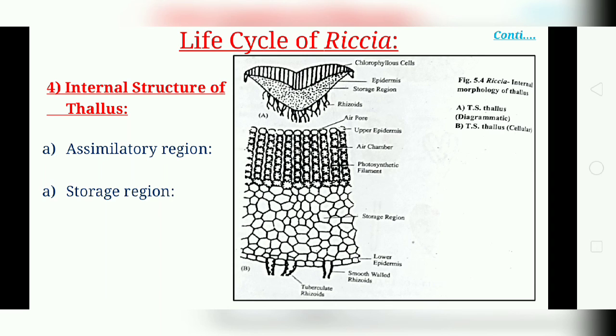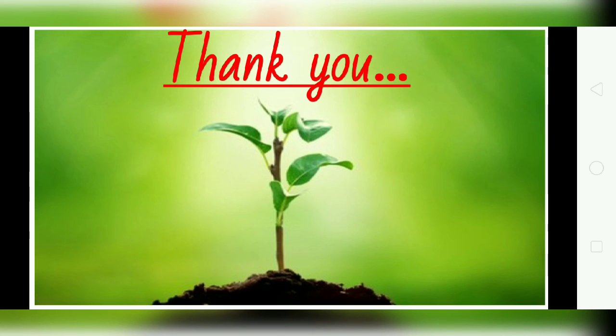They are present in the middle region of the ventral side, and the violet colored scales arise at the margin. At the lower surface of the thallus, these rhizoids are formed.